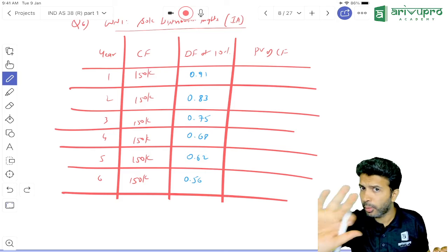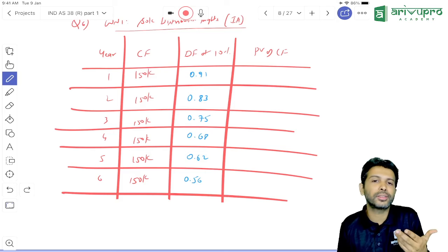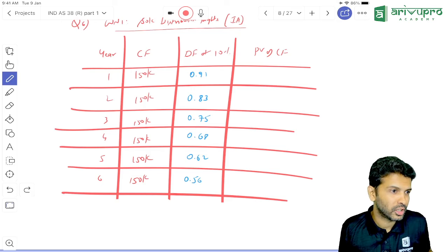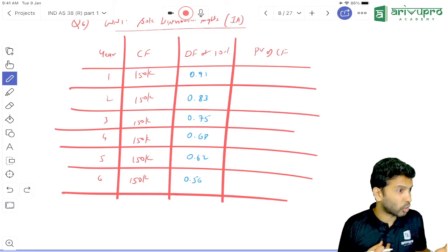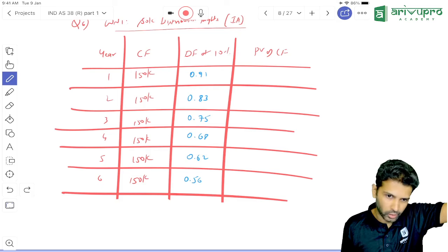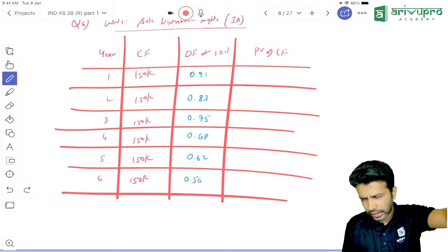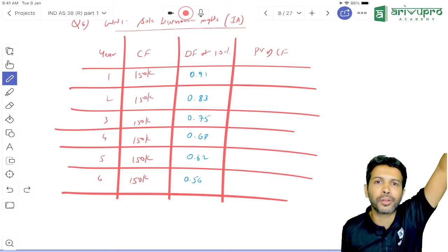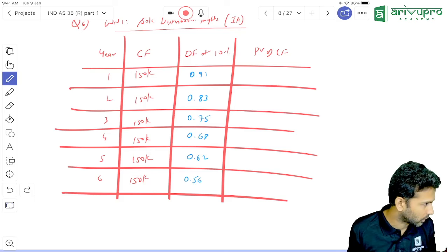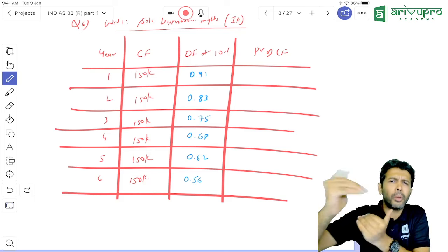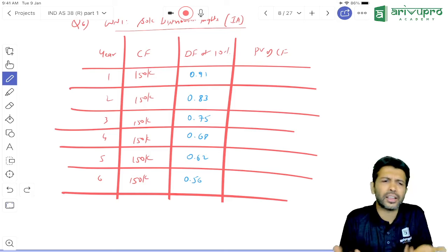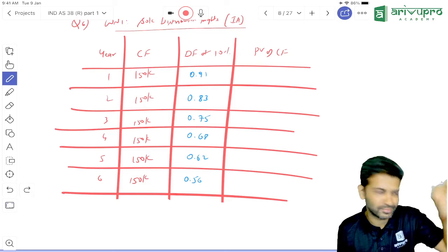If you are having any problem, please don't hesitate, people. I know that sometimes when we come to the final level, we hesitate to ask the doubt. Can I ask this, or should I know this? At the end of the day, people, exam is important. Doesn't matter what level you are. If you have any doubt, that doubt may be irrelevant or simple or stupid for others. But if it is a doubt, it's a doubt for you. If it is important for you, it is important for me as well. You can ask. Whatever you have, you tell it. No problem with that. If I know, I will answer.